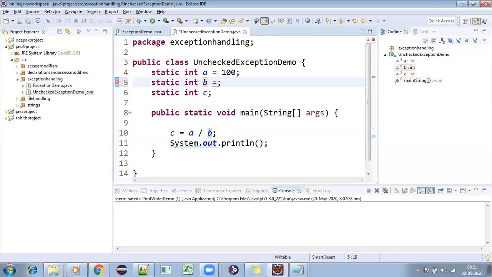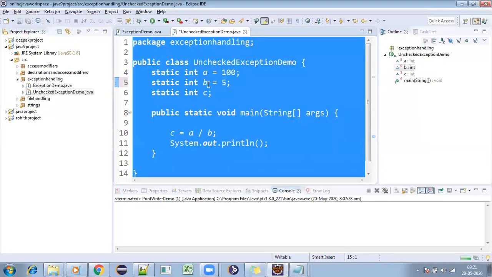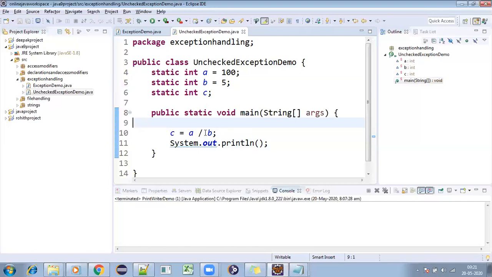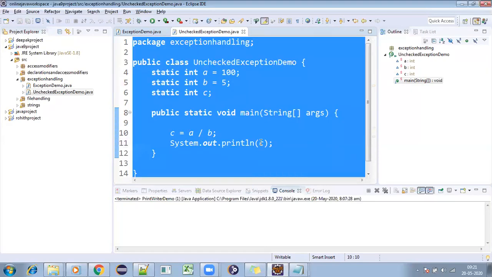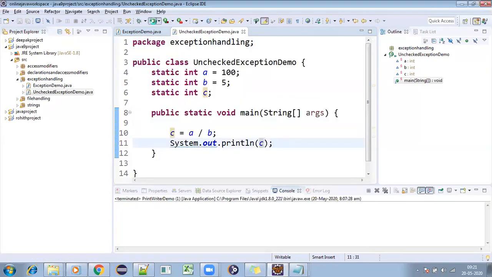For example, if b is 5, then 100 by 5, what will be the value of c? 20, right? If I print the c value, I'll simply get 20.